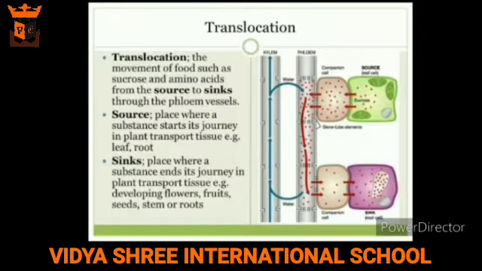Next comes the transportation of food. The food prepared by the leaves is transported to all the parts of the plant in the form of a solution through a process known as translocation. Translocation takes place through the phloem tissues. Now water only moves upward from the root through the xylem, so xylem can work only in the upward direction, but phloem transports food from top to bottom and from bottom to top. Therefore phloem can work in the upward as well as in the downward direction.